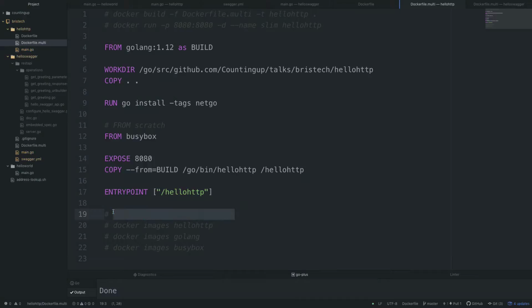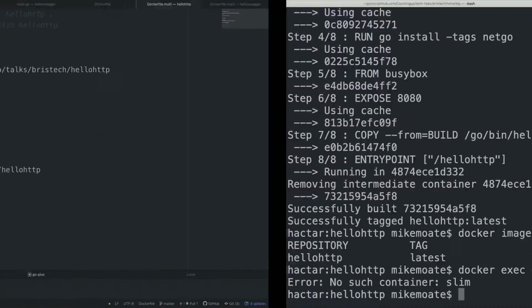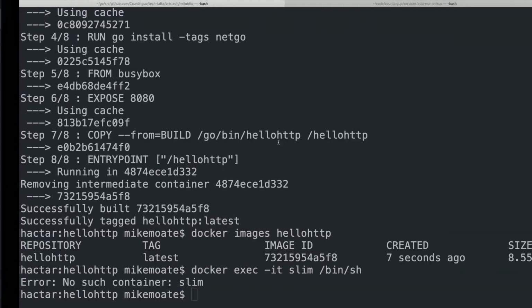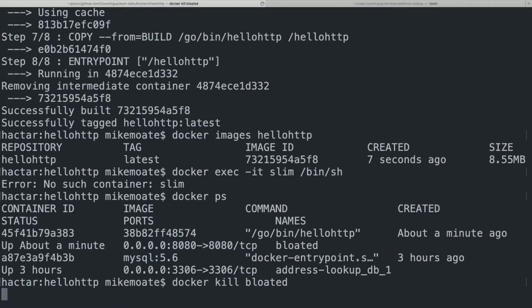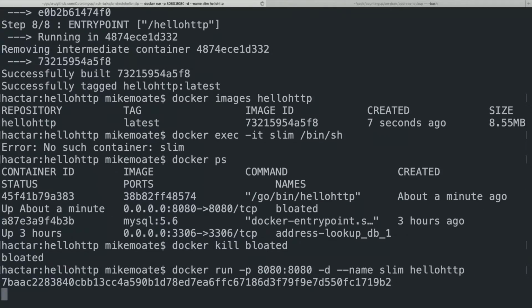And if we go, bear with me. If we kill off the previous container, yeah, thank you. Never do live demos. And then, excellent.